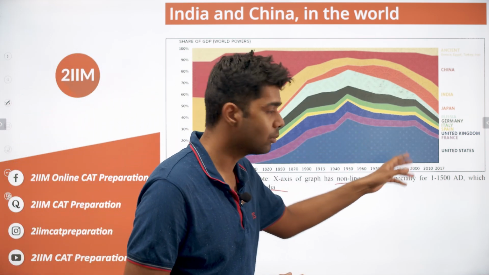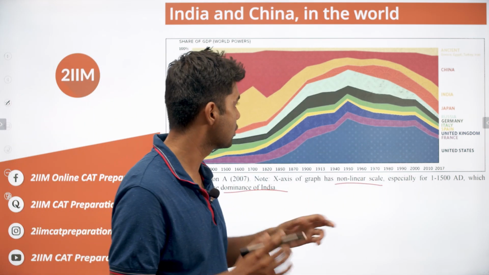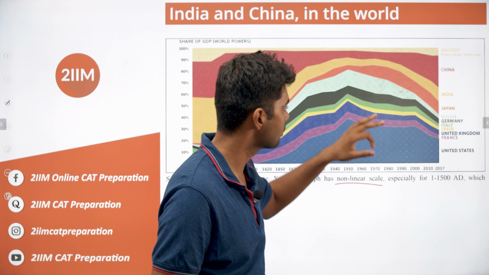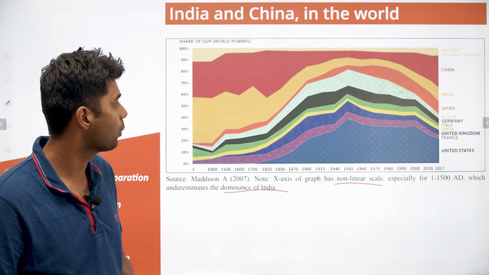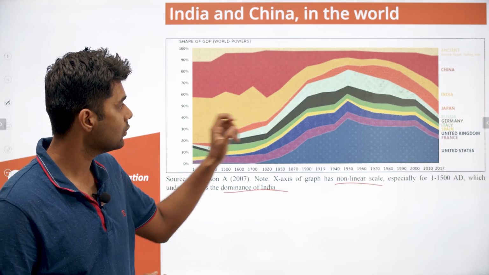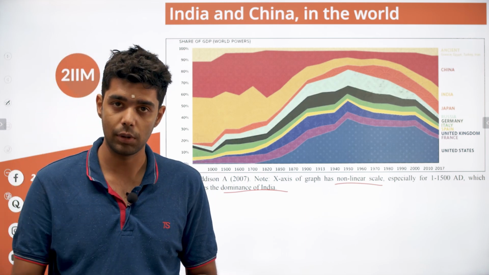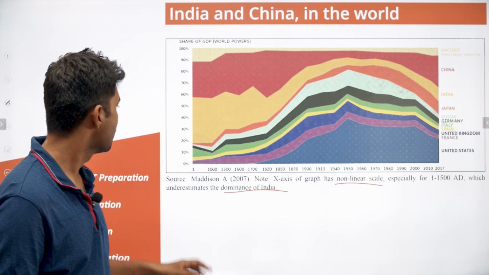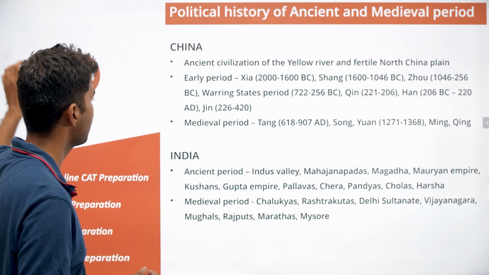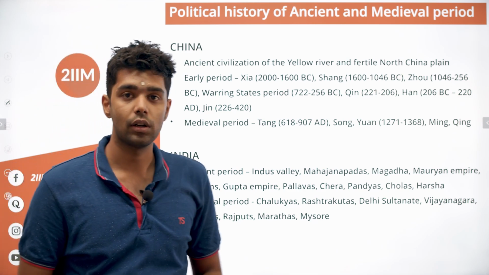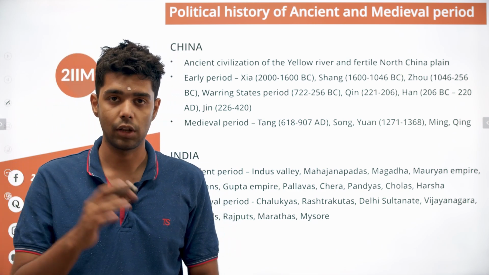And then in the modern time, just to have a sense of scale, China is at least 3 times bigger than India in the scale of economy. But still, India and China put together, they are extremely significant in the modern day also. So that is about the share of world GDP, and to stress the importance of India and China. We'll talk about the political history of these two countries from the ancient and medieval period.